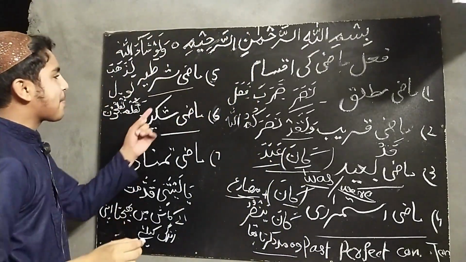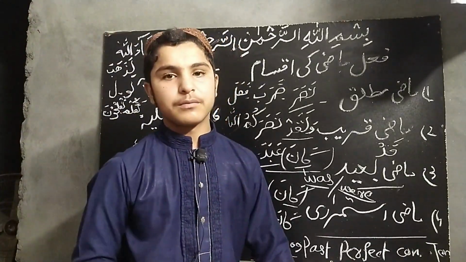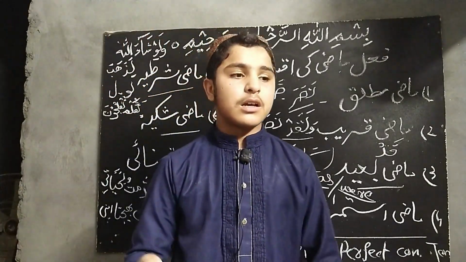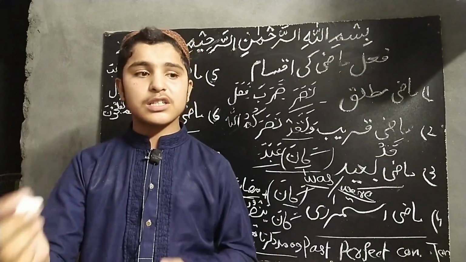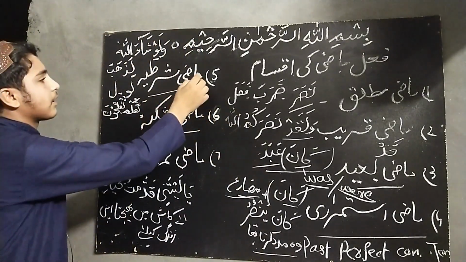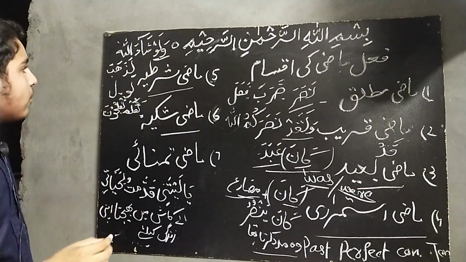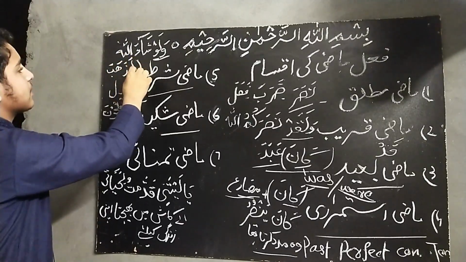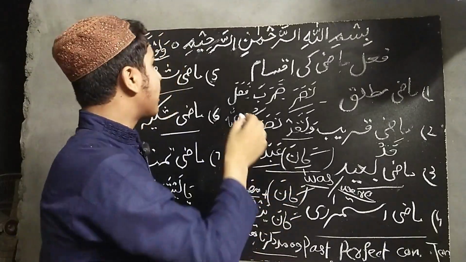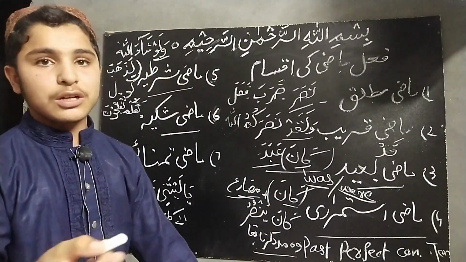The fifth kind is mazi shartiya. In this, the statement of if and then will come. In our daily life we people use that if you do such, then such will occur. Here the statement of if and then will come. And for if, the word used in Arabic language is law, and then the answer is lam. The law is harf shart, conditional letter, and the lam is jawab shart, the answer to the conditional letter.